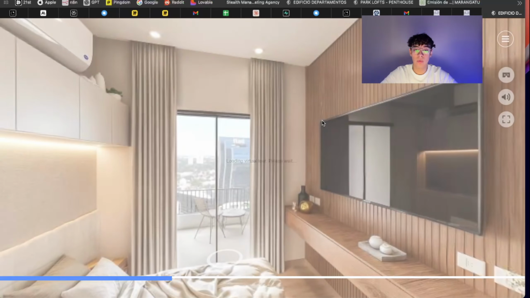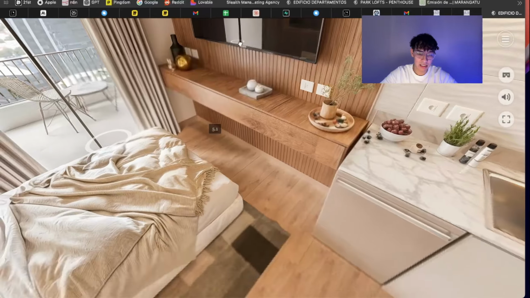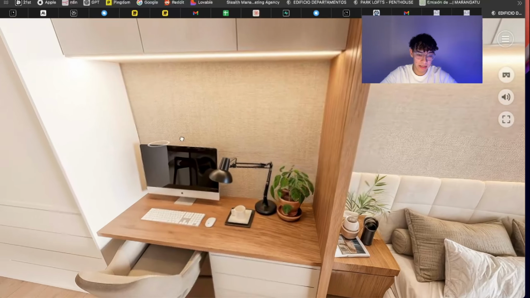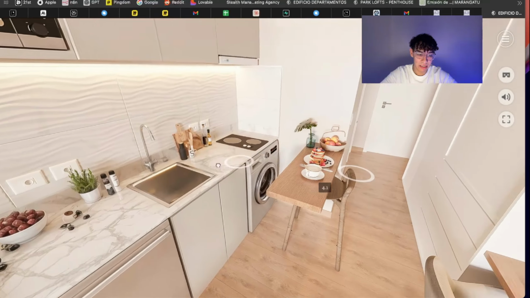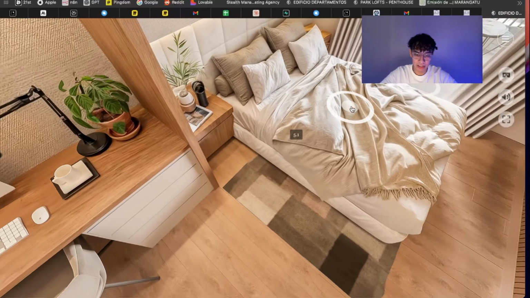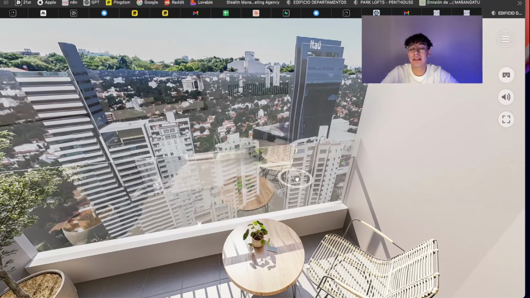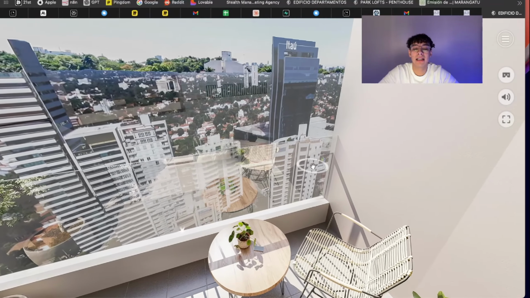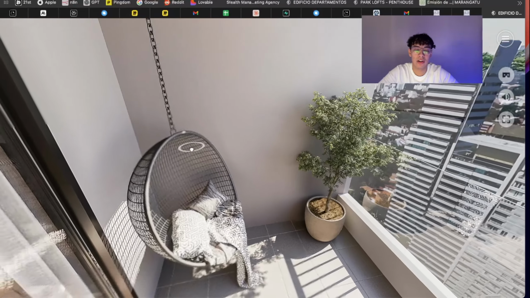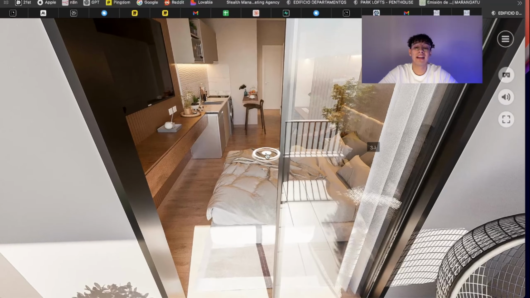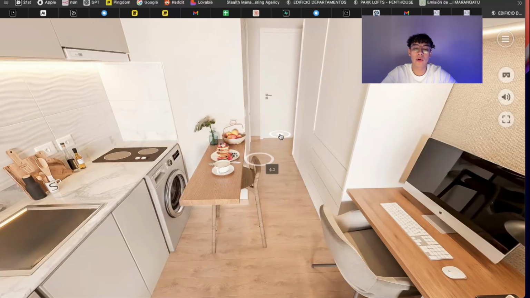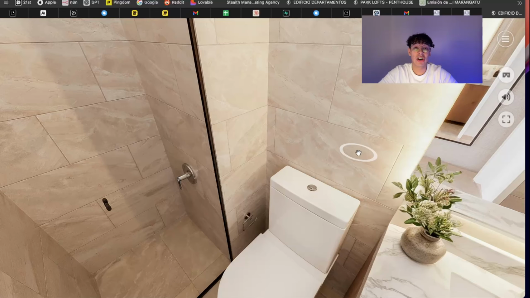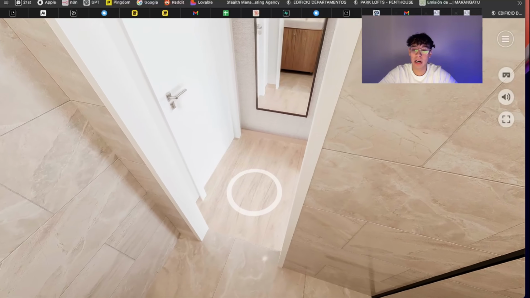We can go to watch the virtual tour. As you guys can see, it's amazing, pretty detailed. So much detail in this. It works a lot for the investors because they can just buy online. They don't even need to see what's going on or how the building will be. This is an investment that will be delivered in Q4 of 2027. They just started the construction, so this is super helpful.